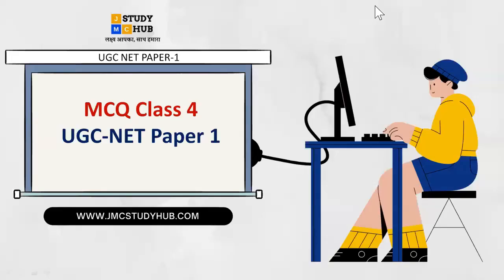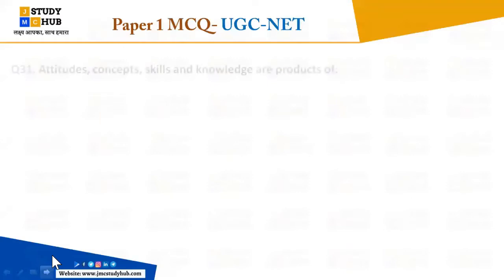Very good evening to you all. Today's class is MCQ class number 4 of the UGC-NET Paper 1. So here we are going to start with question number 31.